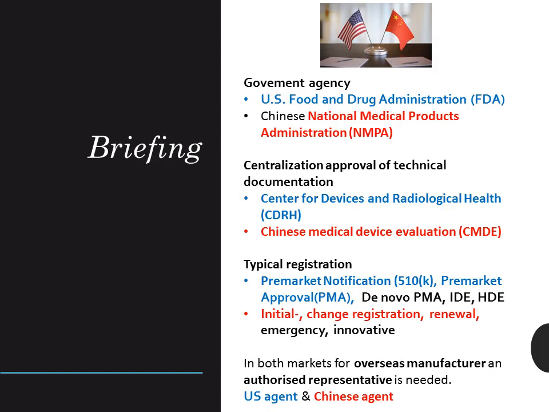The most influential agencies in the world are the Federal Regulatory Agency in the US and the National Medical Products Administration in China. They not only issue regulations, but the organizations among them, the Center for Devices and Radiological Health, CDRH, in the US, and the Chinese Center for Medical Device Evaluation, CMDE, decide on product approval after review. In this video, we will compare the typical pre-market notification, abbreviated 510(k), at the FDA and initial registration of Class 2 and 3 medical devices in China.